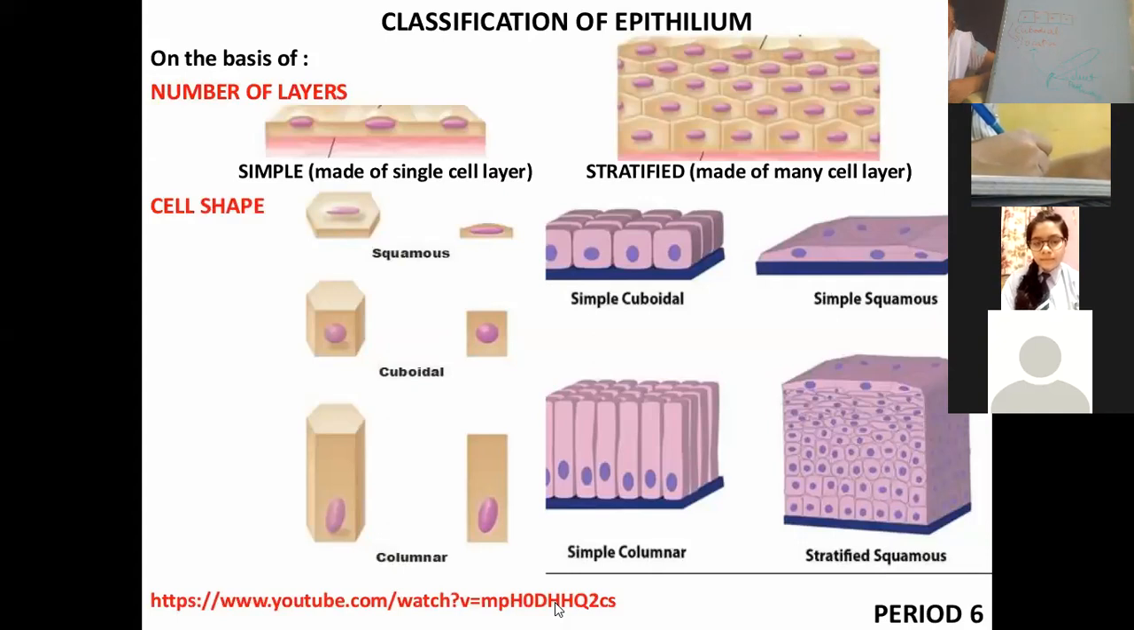It is also present in the germinal layer of the sex organs, that is, those organs which produce the sex cells. In females it is the ovary, and in males it is the testis, right? There is the cuboidal epithelium.